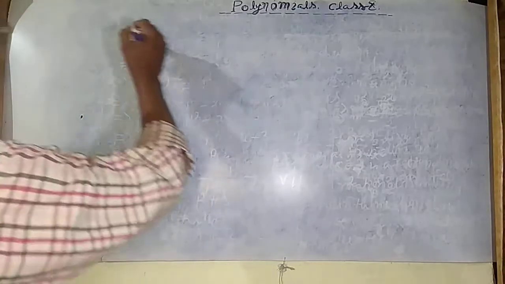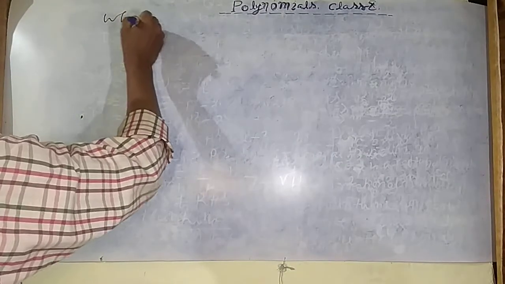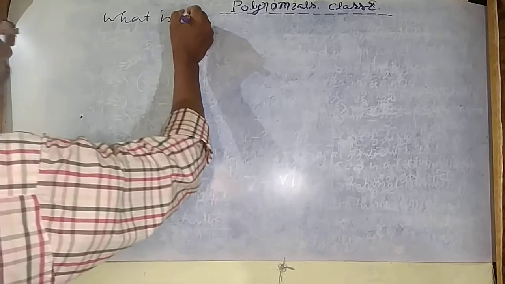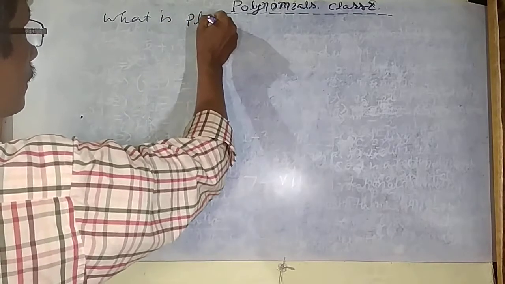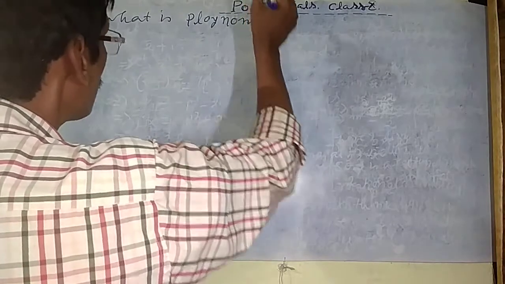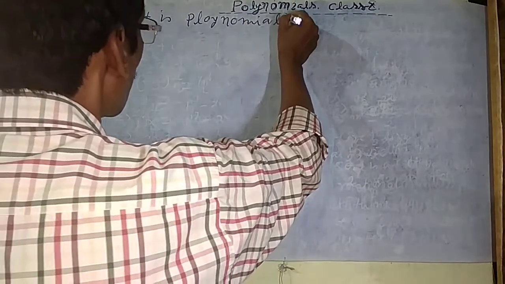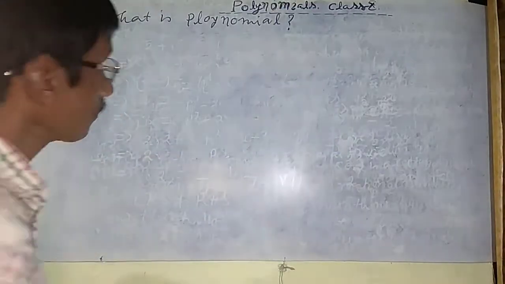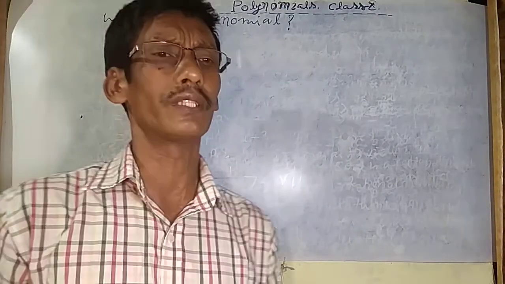What is a polynomial? First of all, write: what is a polynomial? Okay, this is a question. So you know about this.